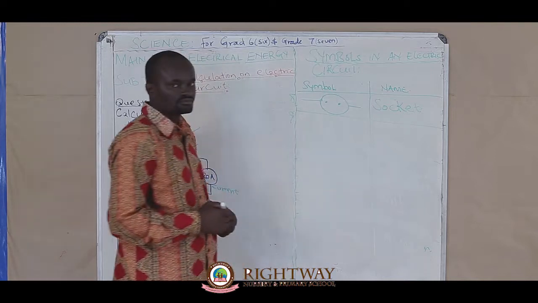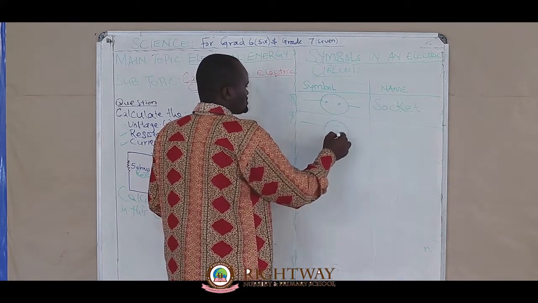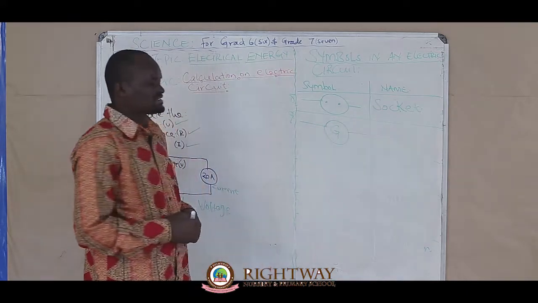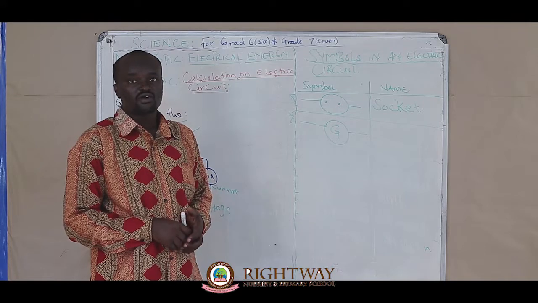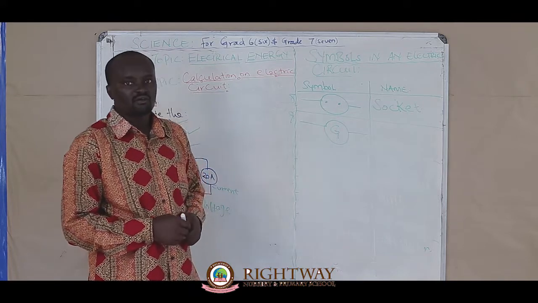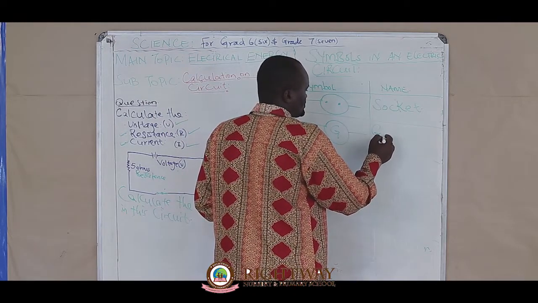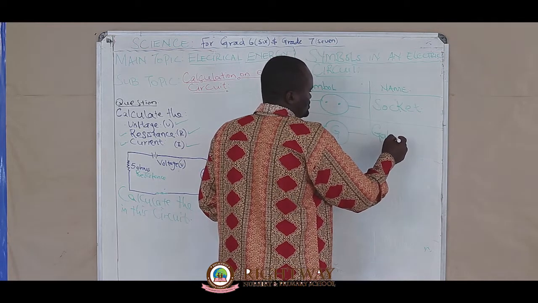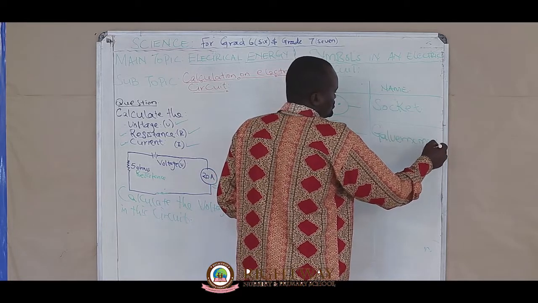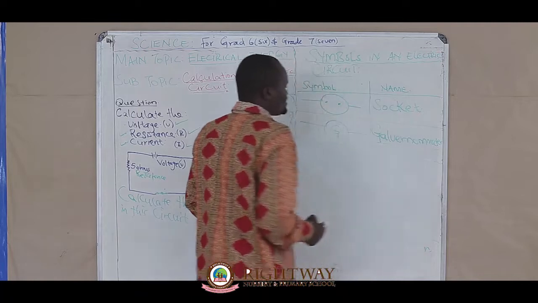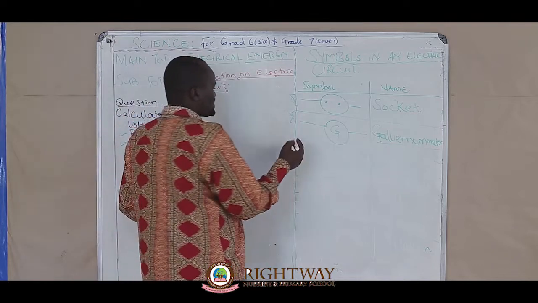Number 9. We have a symbol here like this. That is a symbol of an instrument used to measure speed of electricity. We call it galvanometer. Galvanometer is an instrument that is used to measure speed of electricity in a circuit.